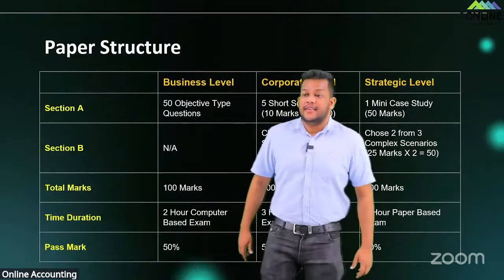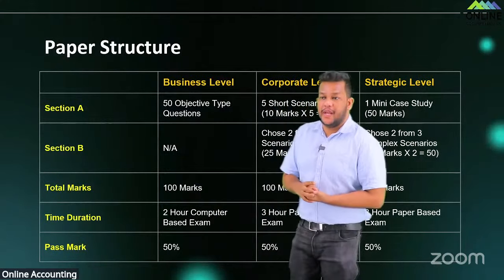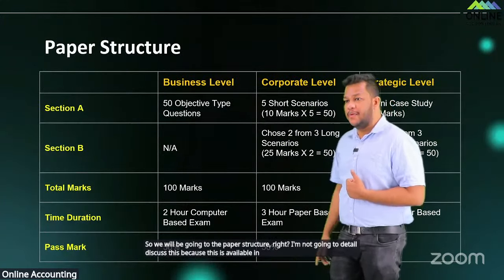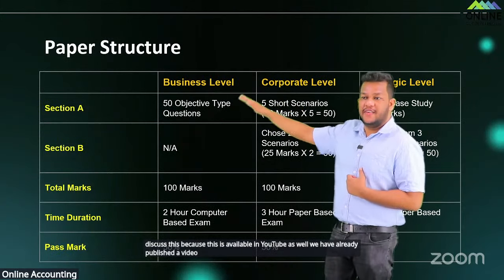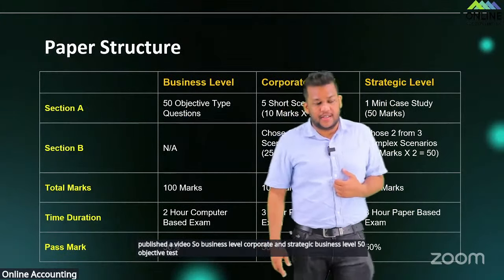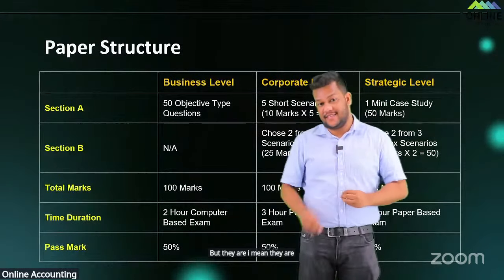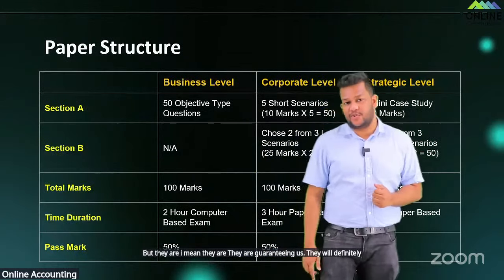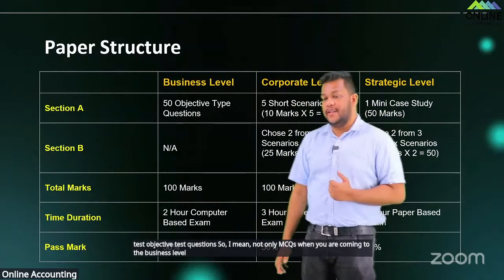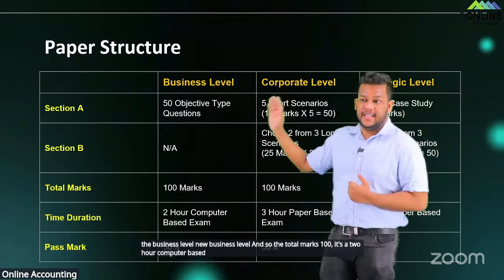Right students, so we will be going to the paper structure. I'm not going to discuss this in detail because this is available on YouTube as well, we have already published a video. Business level, corporate and strategic. Business level has 50 objective test type questions. Currently they have tested only MCQs, but they are guaranteeing us they will definitely test objective test questions, not only MCQs, in the new business level. The total marks are 100, it's a 2-hour computer based exam, 50% pass marks.